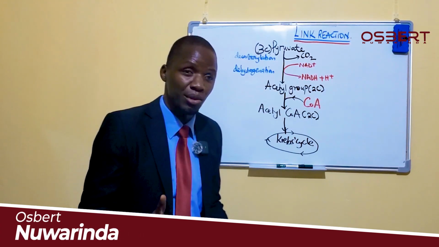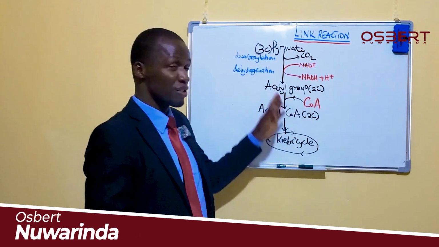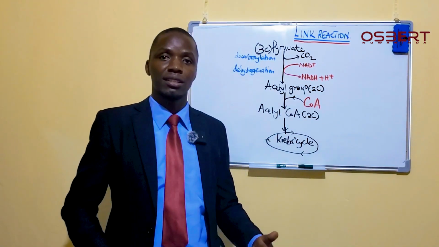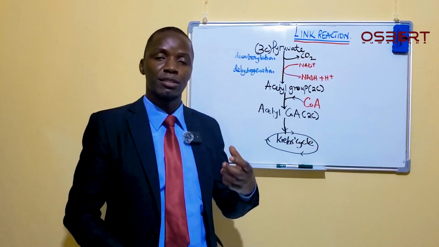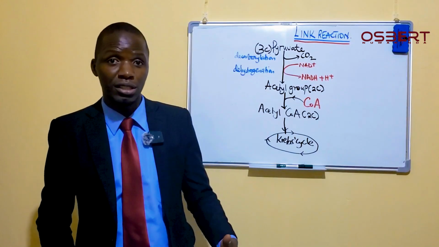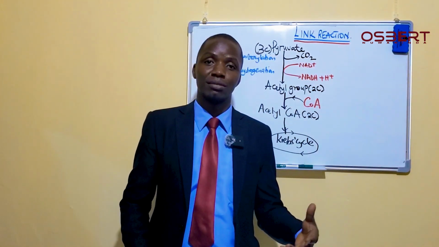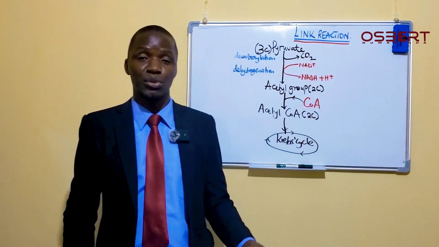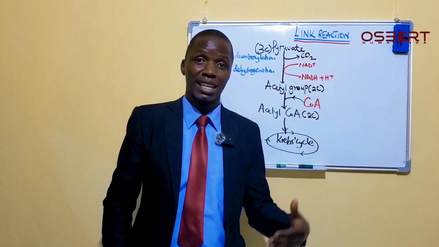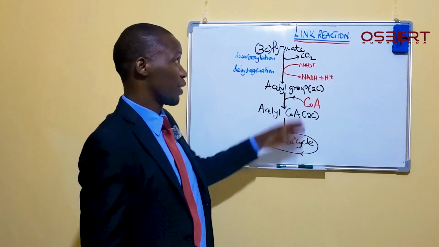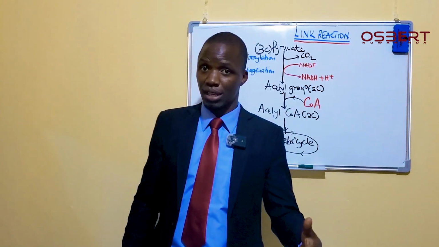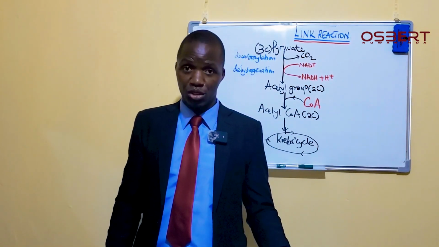Now, I was telling you that here we have considered a situation where, for example, I have eaten carbohydrates, and after eating these carbohydrates, they have been broken down by the digestive system into glucose. Glucose has been absorbed, transported by the blood to different parts of the body, where it is able to enter into the cells. After reaching the cells, the glucose has undergone glycolysis and has produced pyruvate, and then pyruvate has moved from the cytoplasm into the matrix of the mitochondria because oxygen is enough.